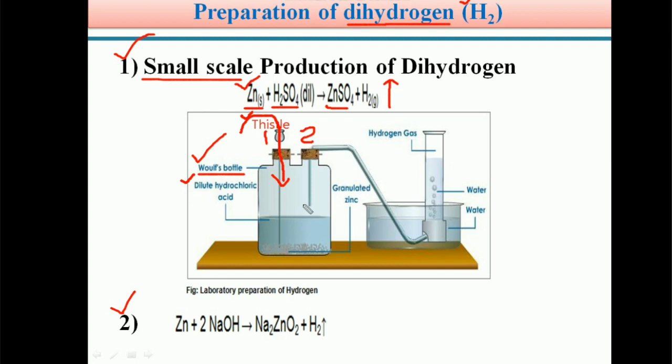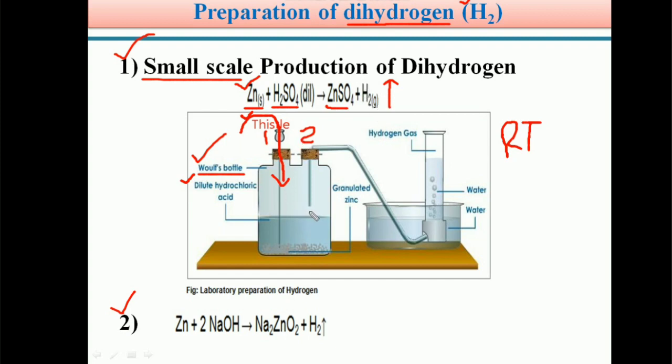So students, this reaction takes place at room temperature only. This is a highly favorable reaction. No need to heat for this reaction. So you can take a Wolff's bottle, take granulated zinc inside it, and add dilute H2SO4 or dilute HCl through the thistle funnel, and the reaction takes place at room temperature only. After the reaction takes place, H2 gas is evolved.